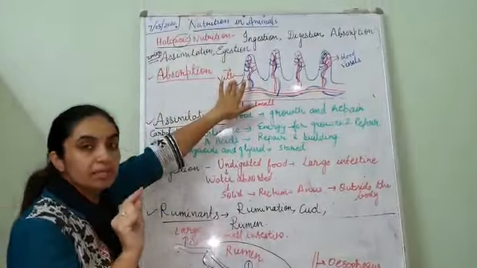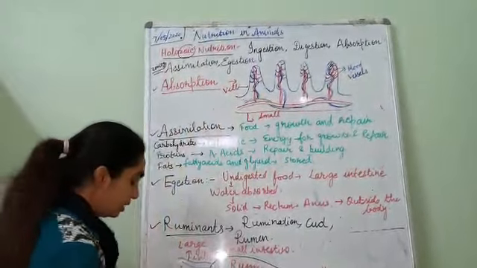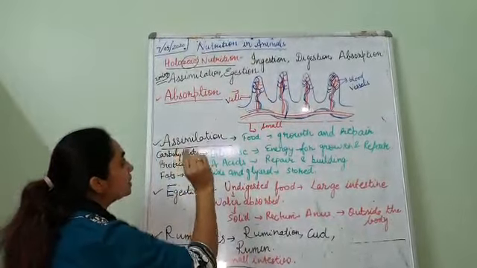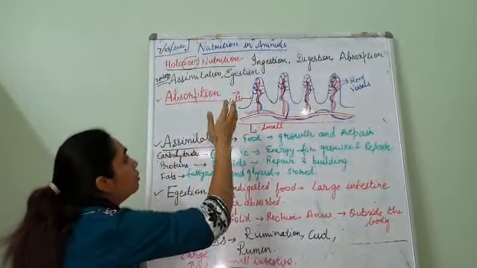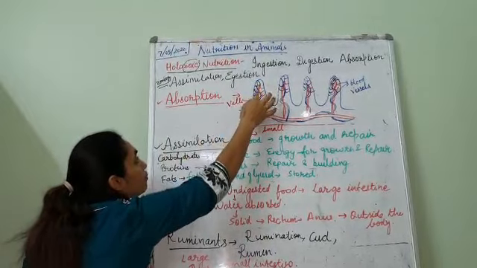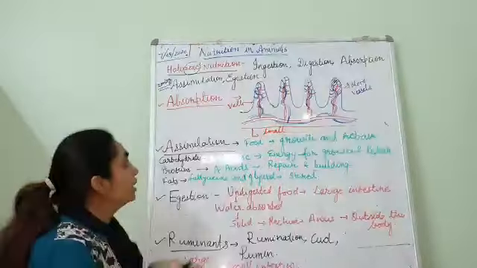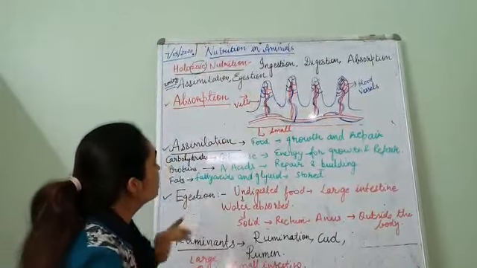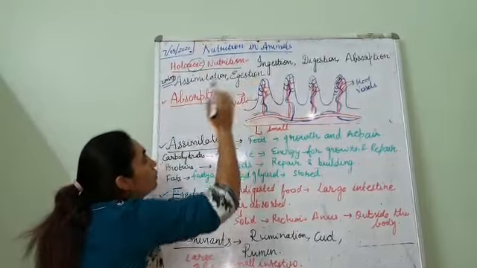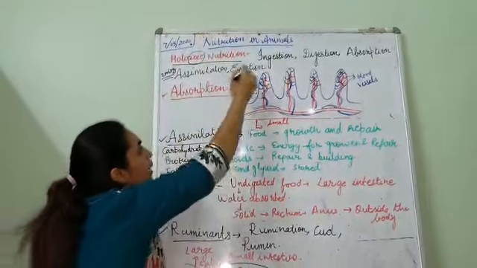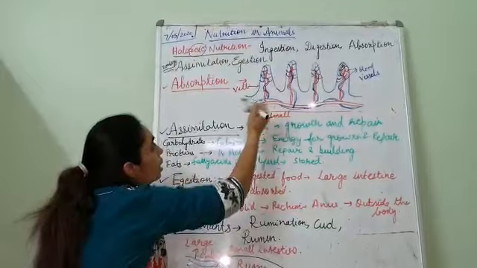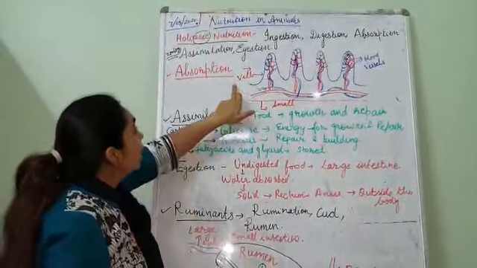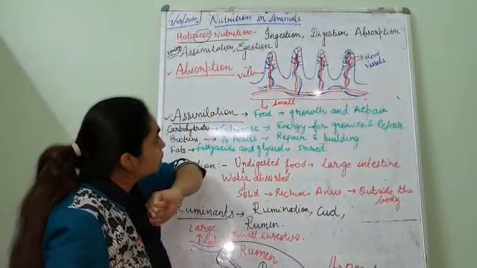The singular is villus. These villi have a network of blood capillaries. Capillaries are single cell thick blood vessels, and they are forming a network, a net-like structure. So what happens when the food comes here? The food is absorbed by these capillaries and then transferred to other blood vessels. So this is the basic process of absorption.